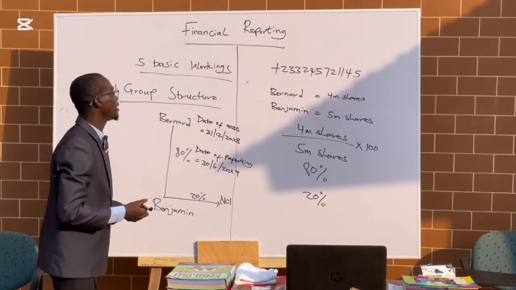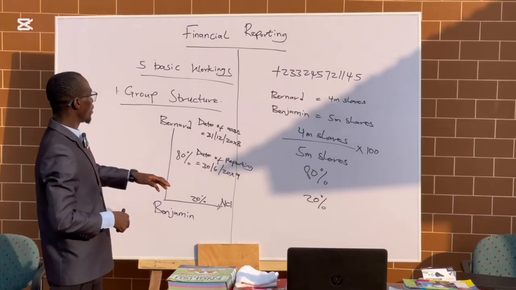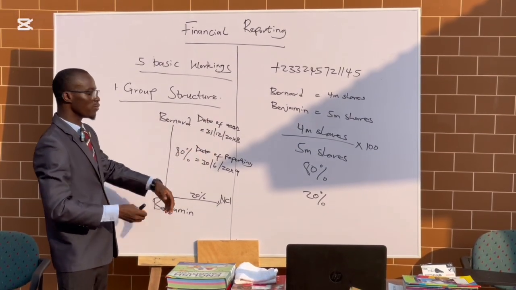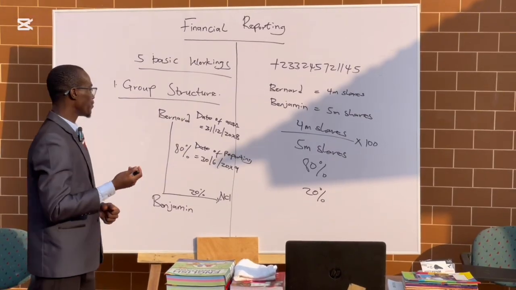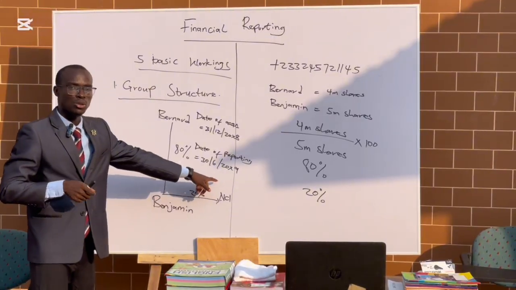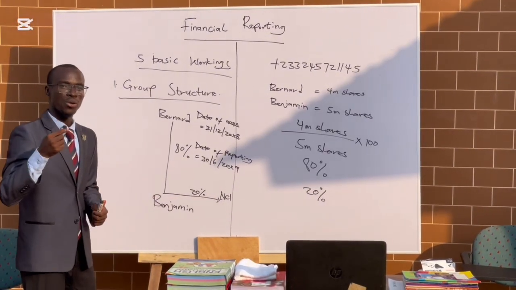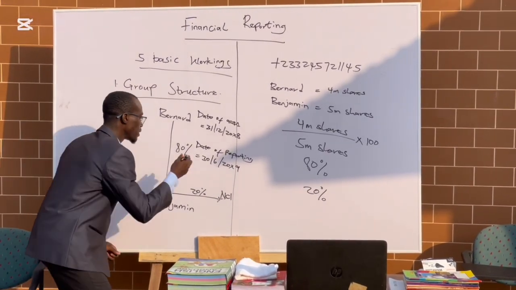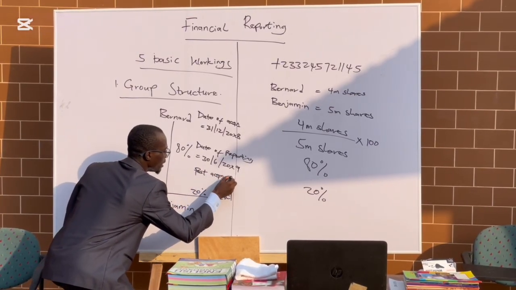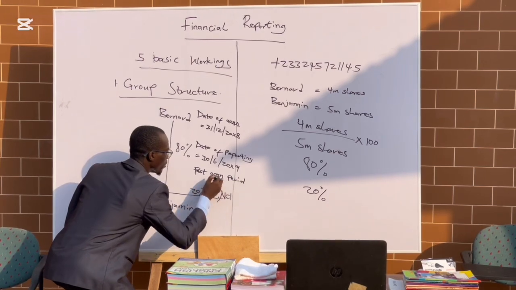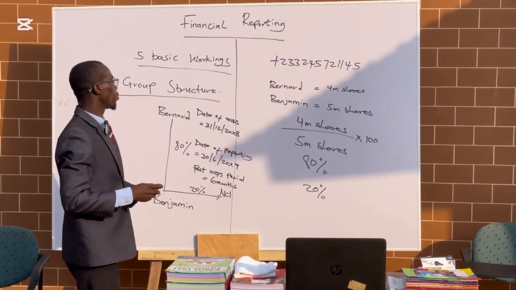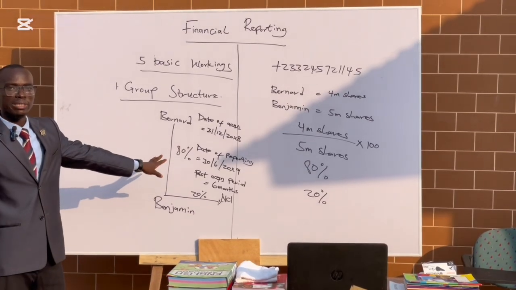So you can see clearly that when you check from 31st December, this month has already ended. So you count from January, February, March, April, May, and June, because this one is ending on 30th June. So it will give you a post-acquisition period of 6 months. So this is how a group structure is supposed to be done.